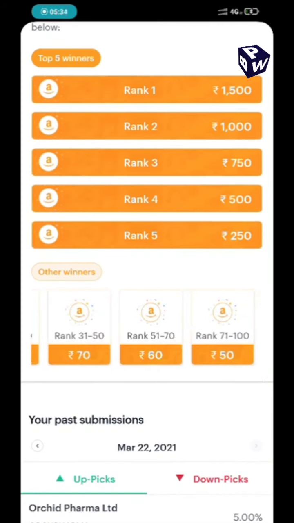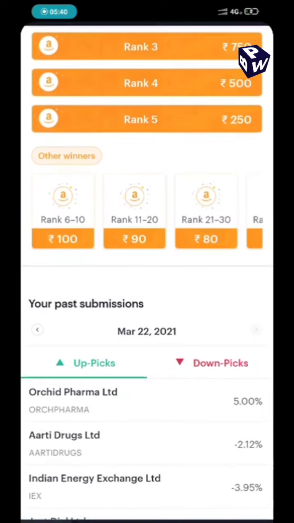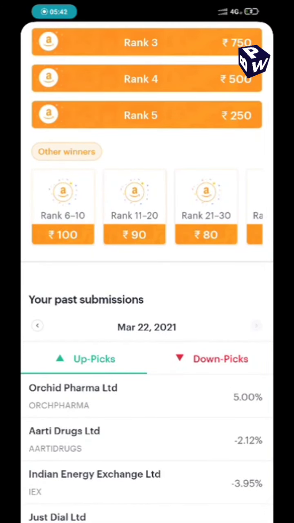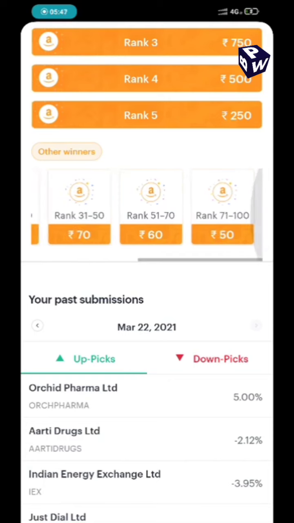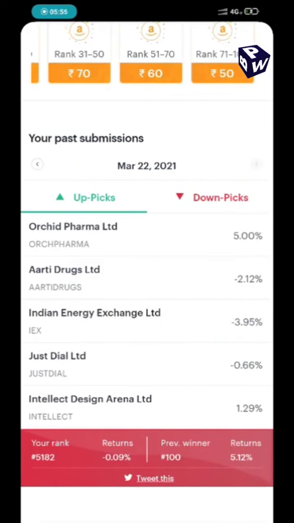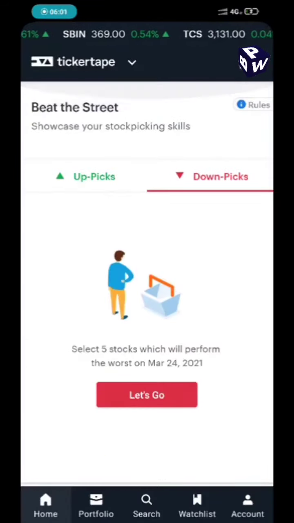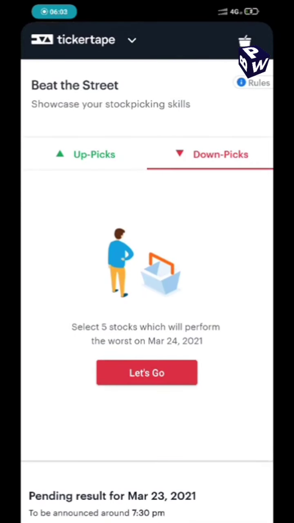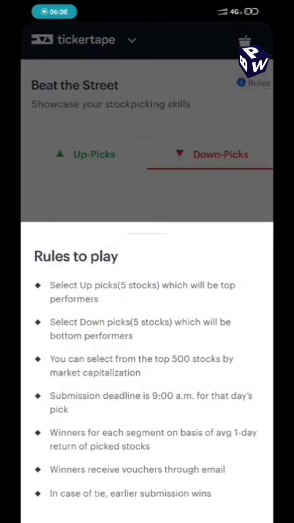And you don't have to get disappointed if someone doesn't win. Rank holders under 100 can win. Okay, just like that, you can see rank 6 to 10 can win vouchers worth rupees 100, and just like that rank 71 to 100 can win vouchers rupees 50. And at the last of this page, your past submission, that is the yesterday's submission. So let us move on the game. First of all, we should check the rules.